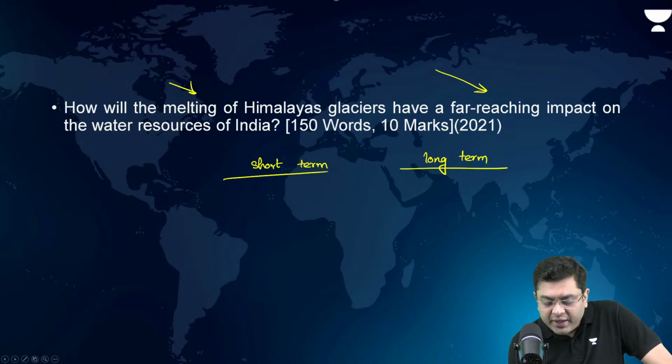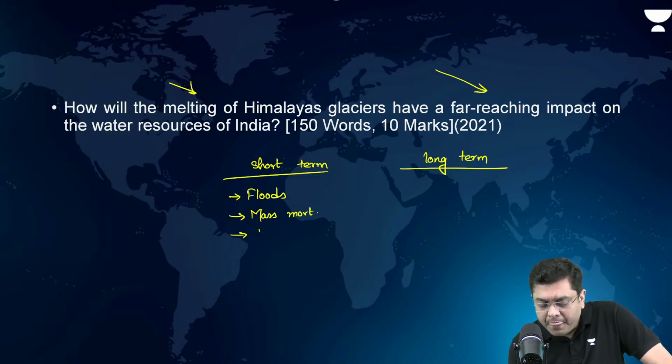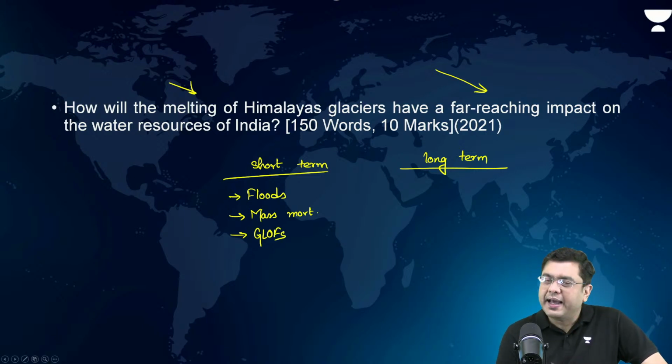It can lead to floods, mass movement, landslides, avalanches, bluffs. Okay, this can happen.